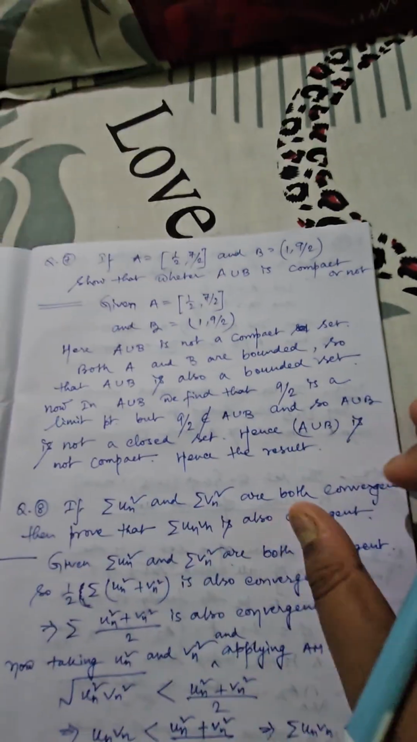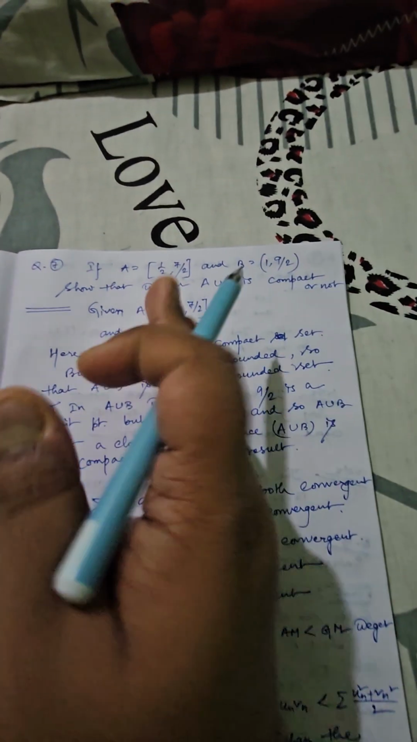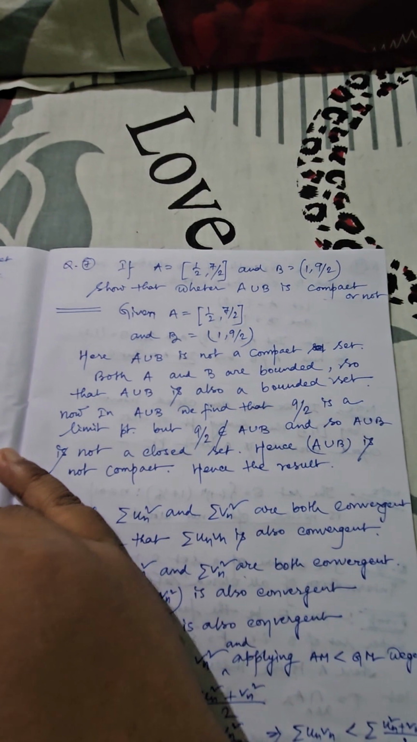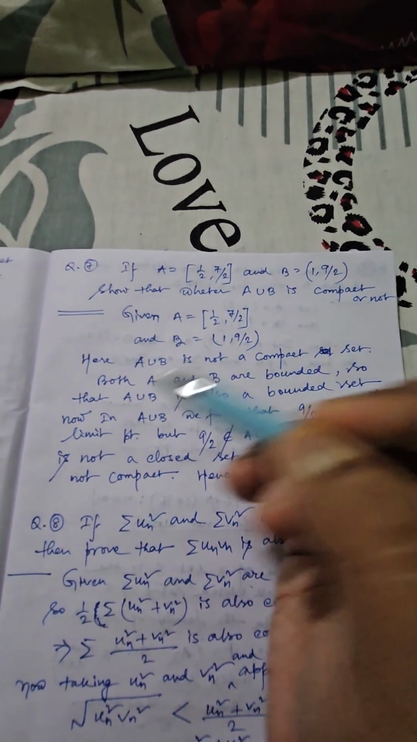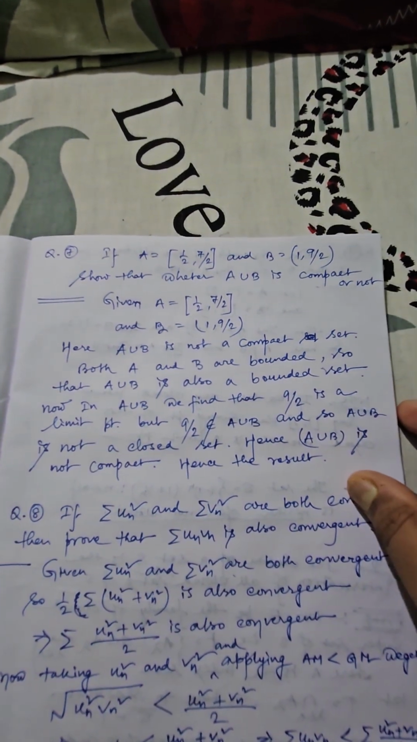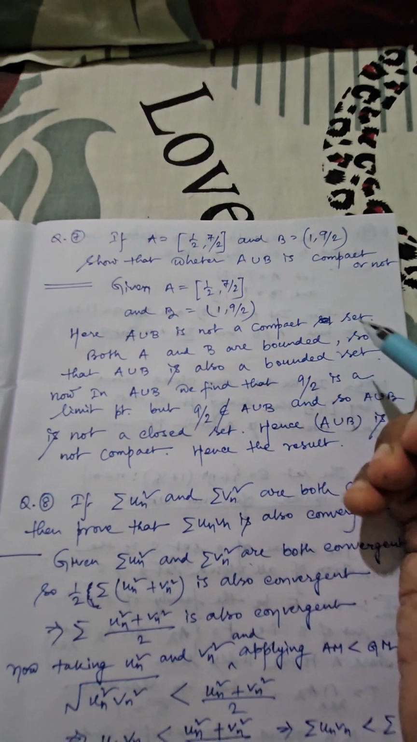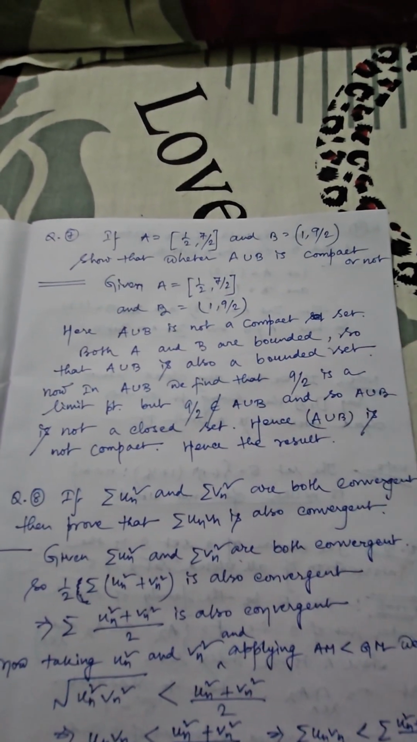Again, let us consider another problem. This problem also came in your examination. Already in the previous year's question you can find this one. A = [1/2, 7/2], a closed interval, B = (1, 9/2), an open interval. We have to justify whether A union B is compact or not. So first let us define the two sets. First, I have claimed that A union B is not a compact set.